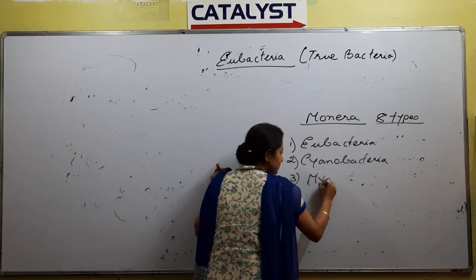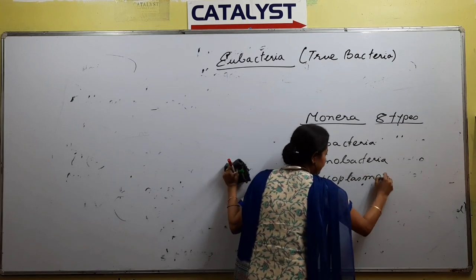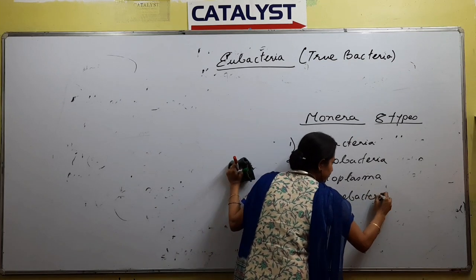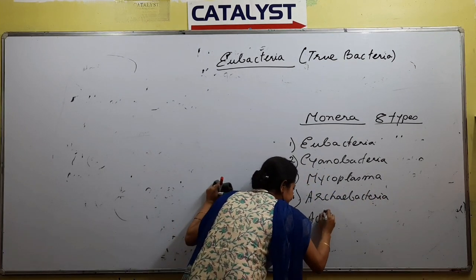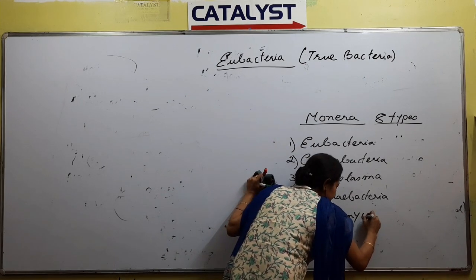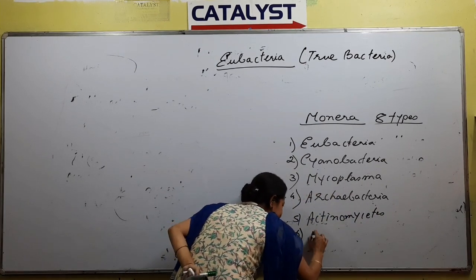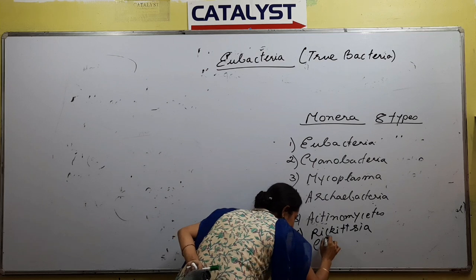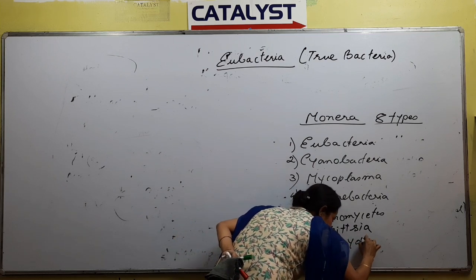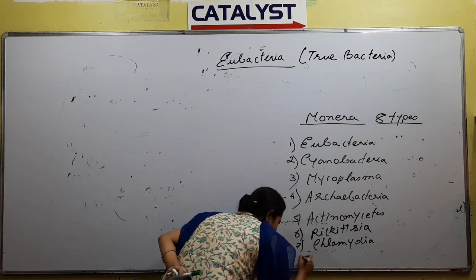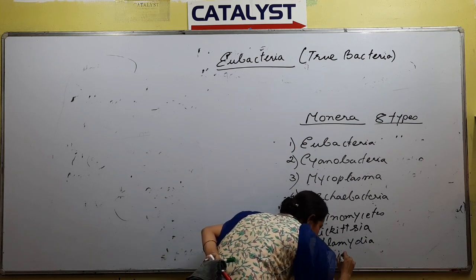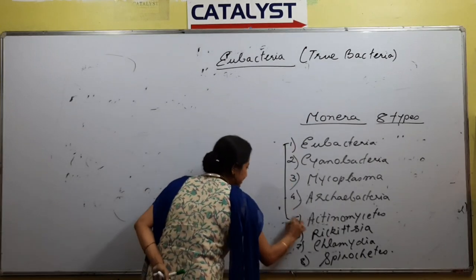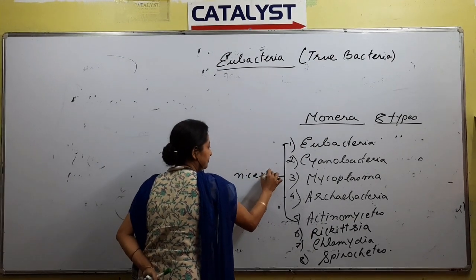mycoplasma, archaebacteria, actinomycetes. Number 6 we have rickettsia. Number 7 we have chlamydia, and number 8 we have spirochetes. Right? Out of them, we will read these five in NCERT. Right? Not all 8 are needed.